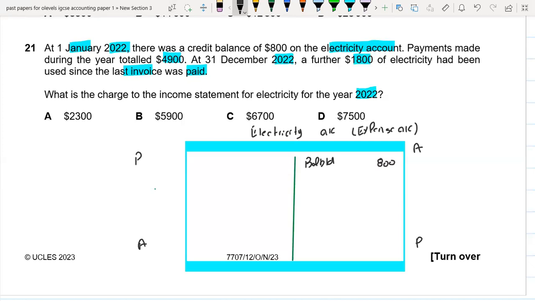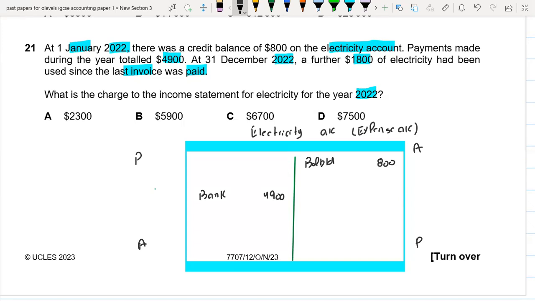Payments made during the year total 4,900. So if we paid the payment, our bank would be credit and electricity account would be debit. So it means that we have to write it here: bank 4,900. So electricity is debit because it's an expense and bank is credit.